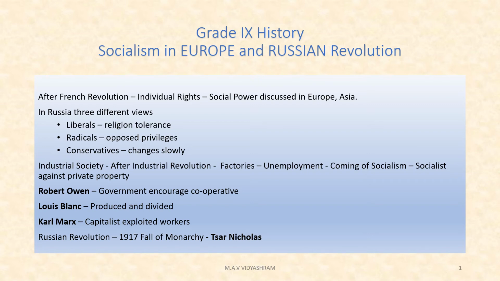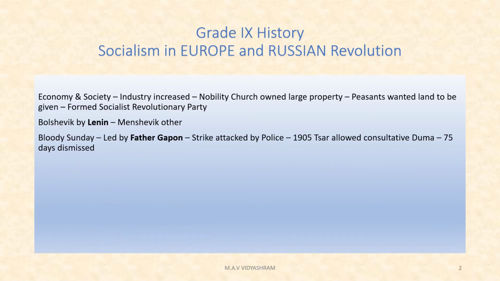Then, the economy and society. How was the economy here? The vast majority of the Russian people were agriculturists. About 85% of the Russian people earned their living from agriculture. Russia was a major exporter of grain. Two prominent industrial areas were St. Petersburg and Moscow, where many factories were set up.